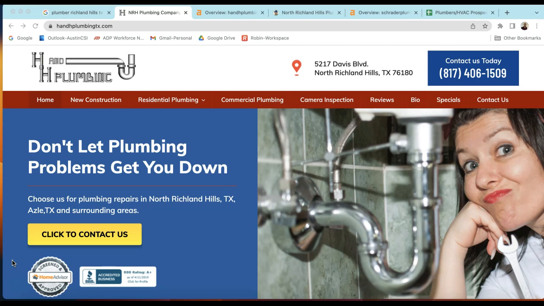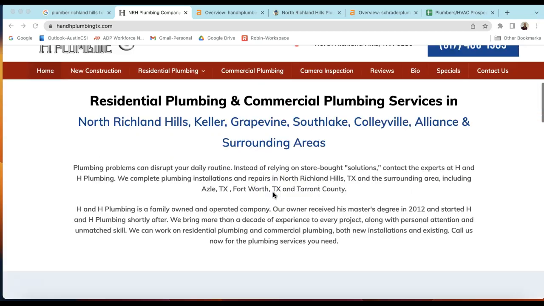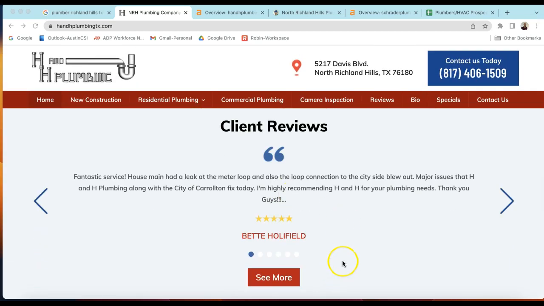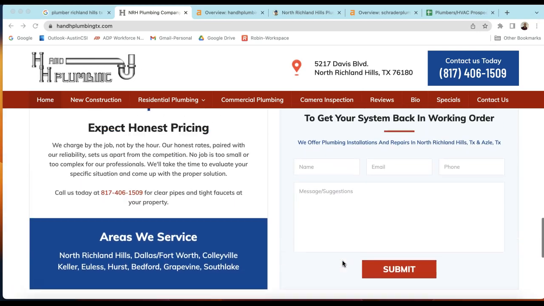So first is content. On your home page, you need anywhere between 1,500 to 2,000 words, depending on the competition and the number of keywords needed. A keyword is anything that someone might type into Google looking for a particular service or product. In your content, you can place keywords throughout to tell Google exactly what you want your website to be found for. Right now you've got a nicely laid out website. I wouldn't change much about it on the front end, actually, but there are things you can do on the back end that you really can't see that will increase your searchability with Google.